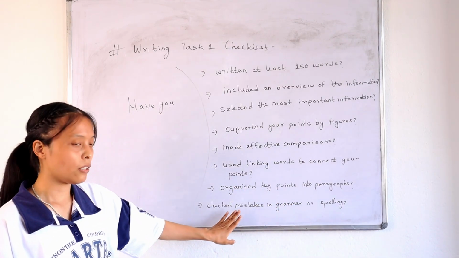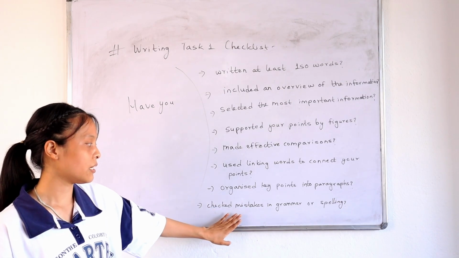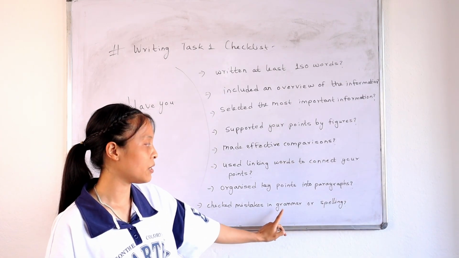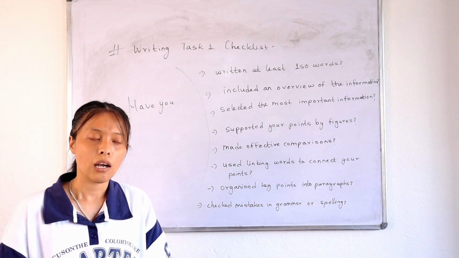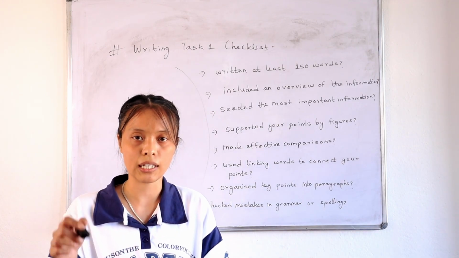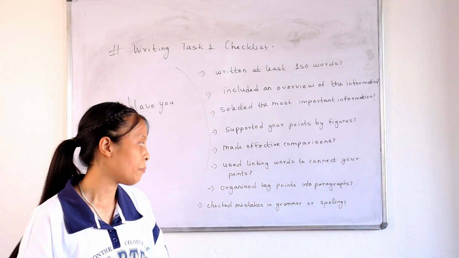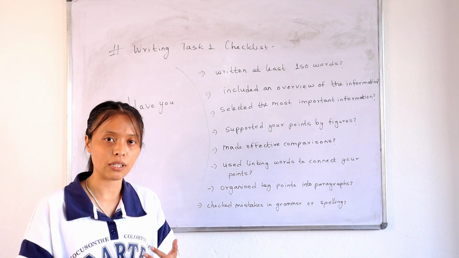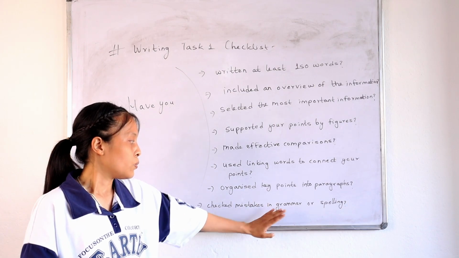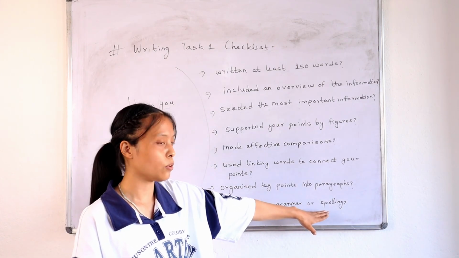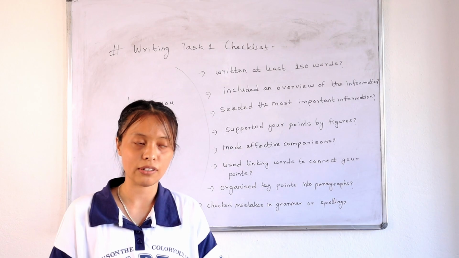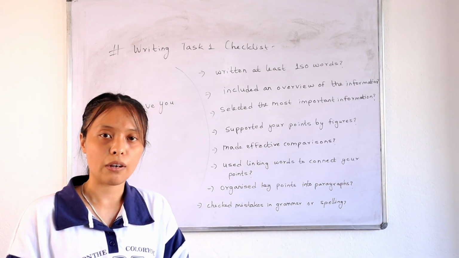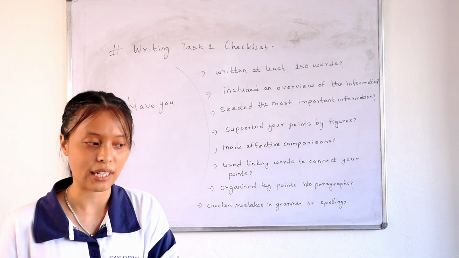Okay. Last but not least, which is the most important one, is making sure that we check mistakes in grammar or spelling. While we are trying to complete those tasks, sometimes in a rush, we might make silly grammatical errors and spelling errors. Make sure to leave some time at the end to check and correct those grammatical and spelling errors. Now let's talk about the rules of writing task one.